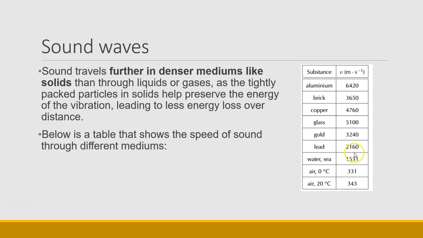Then in seawater, it is about 5 times the speed. And over here, when we look at different solids, depending on their densities, the speed varies, but we can see that through solids, the speed of sound is much higher than it is in gases or in liquids.